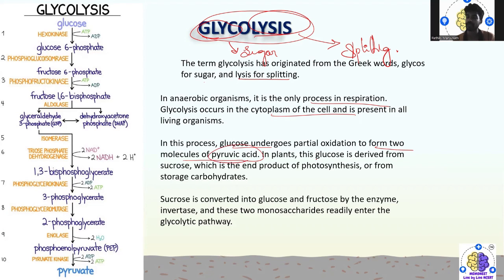In plants, this glucose is derived from sucrose, which is the end product of photosynthesis, or from storage carbohydrates. Sucrose is converted into glucose and fructose by the enzyme invertase, and these two monosaccharides readily enter the glycolytic pathway. We will see it in detail.